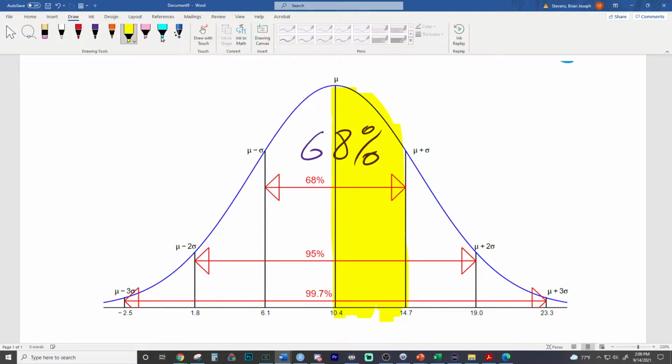And drawing things out can be a huge help, because what do you notice about this area right here to 68? So we're looking for the yellow area, but I'm doing this to help you see what it is compared to 68. So what do you think you would do to find that yellow area? Drawing it out's a huge help.